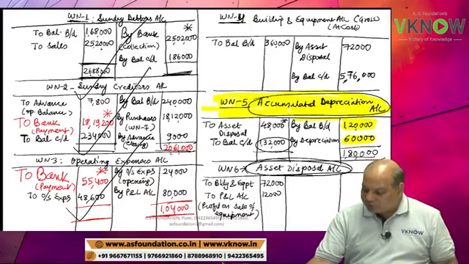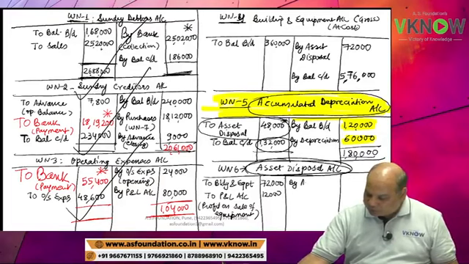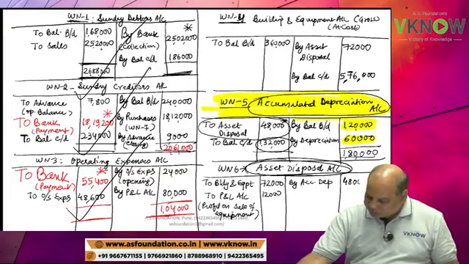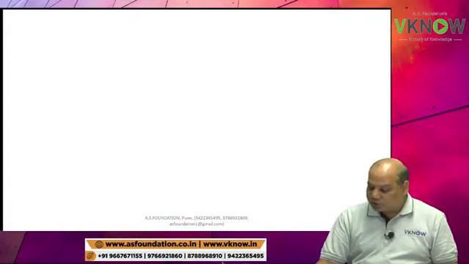So the balancing figure will go to asset disposal account. Asset disposal account credit side, by accumulated depreciation 48,000. So the balancing figure represents depreciation on assets sold.